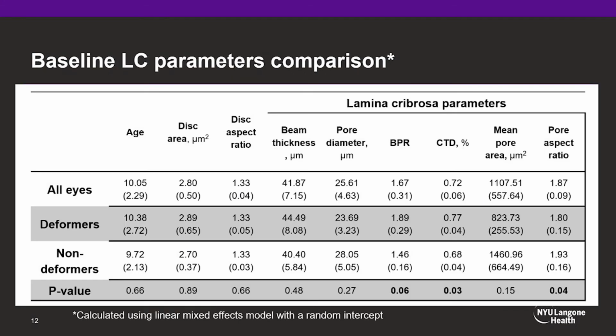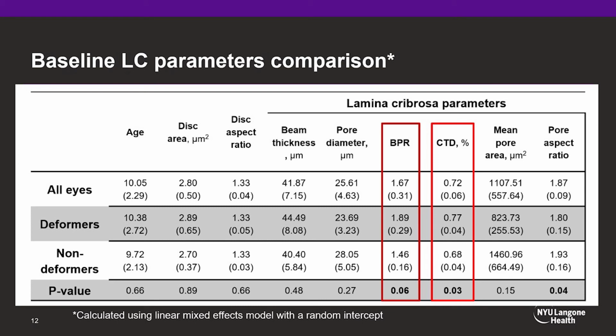Next, we compared the baseline features between the groups. While we did not find a difference in age or optic disc parameters, laminar cribrosa microstructure parameters showed interesting results. Connective tissue density was significantly higher in eyes that show IOP-induced deformation. BPR was also higher in deformed eyes, but this difference showed marginal potential significance, most likely as a result of our small sample size. Moreover, the mean pore aspect ratio showed a very small but significant difference between the groups.